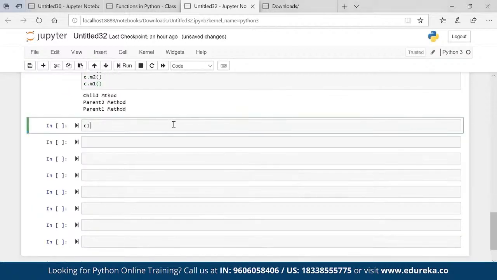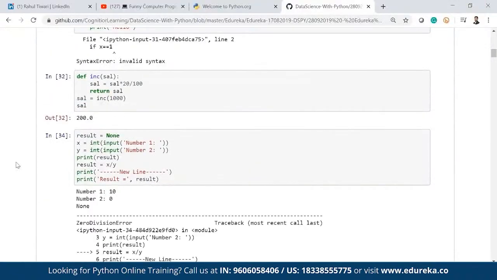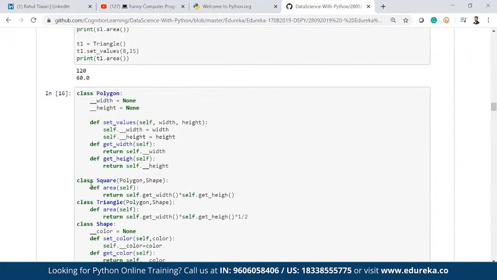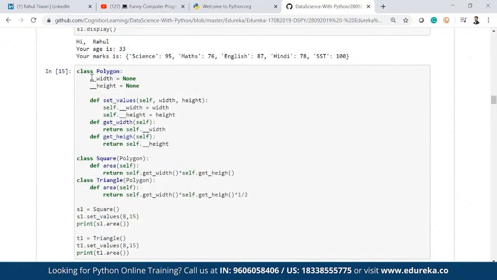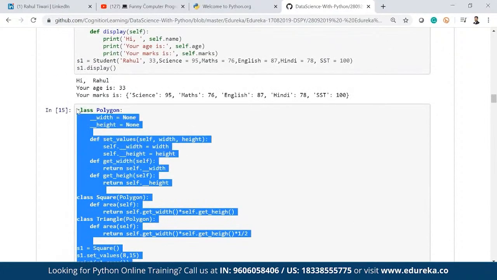I have a class person. Or let me do one thing. I have one example already ready with me. I'll just quickly show you that. Here is one example. Here you will understand the concept of encapsulation as well. This is underscore underscore width, underscore underscore height. This is nothing but my encapsulation. Basically, I am trying to make this a private variable so that only this class will be able to access these variables. Okay, so that is encapsulation. I'll just copy this code.